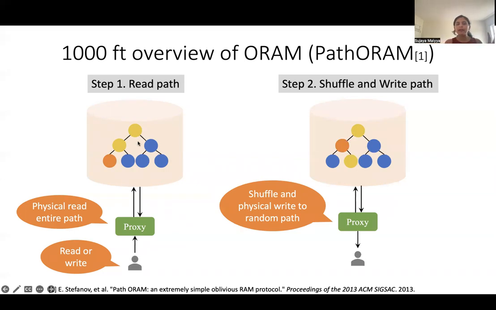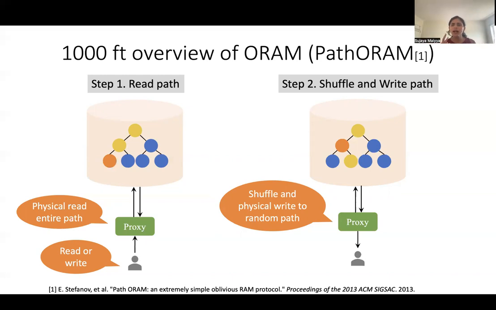So essentially, by randomly changing the location of the block after each time it is accessed, ORAM solutions are able to provide access pattern obliviousness. And the takeaway point here is that Path ORAM and most existing ORAM solutions for every single request achieve this by reading the path once and then shuffling and writing the path in the second step.